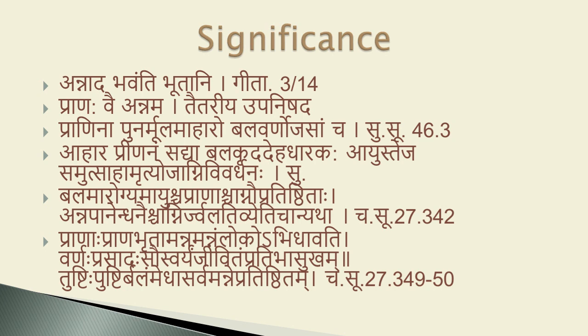Whatever strength, bal, complexion, and ojas, the aura of the body, is there, they depend mainly upon ahar. So ahar is the main source of bal and varna. Without this, there is no bal, no varna, no ojas. That is why ahar, by providing tissue perfusion, maintains the bal, varna, and ojas of that living organism.